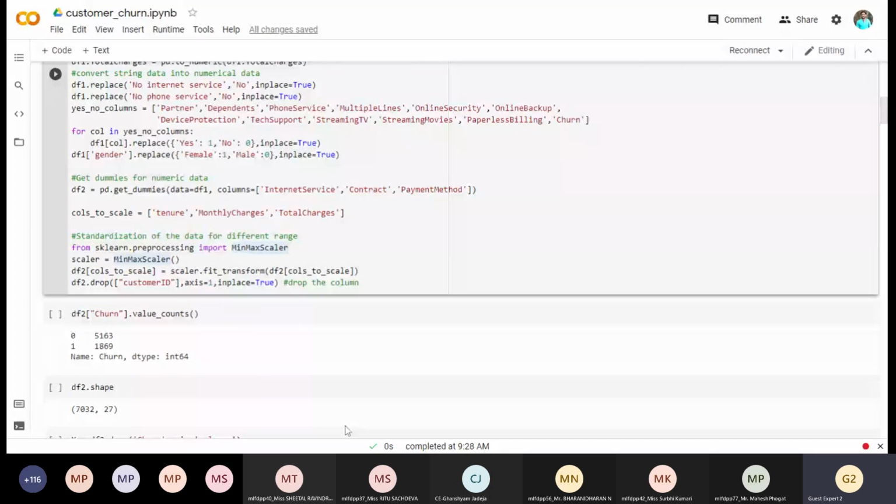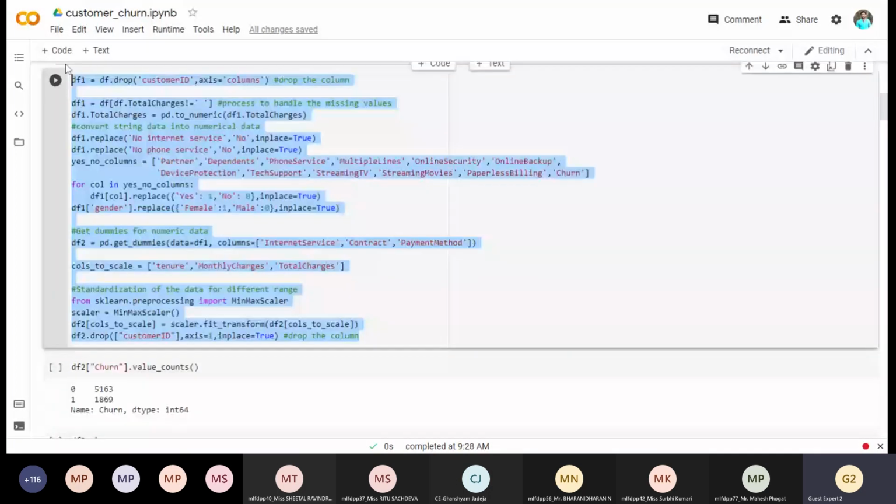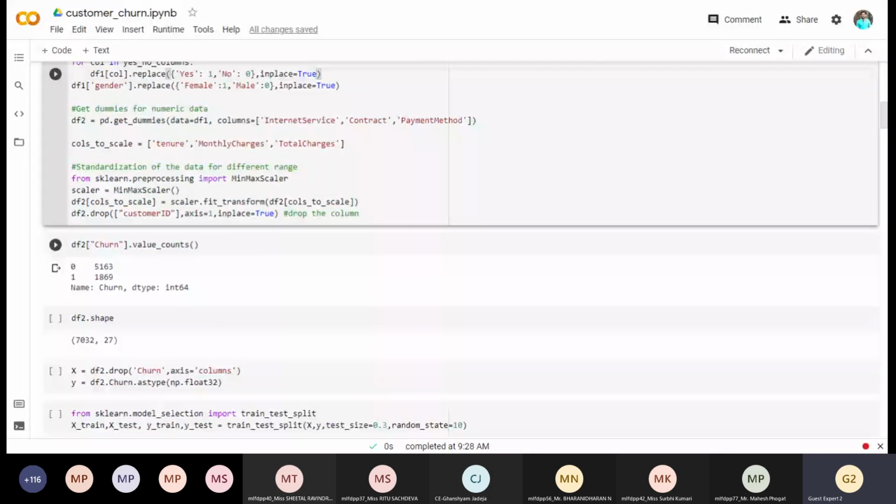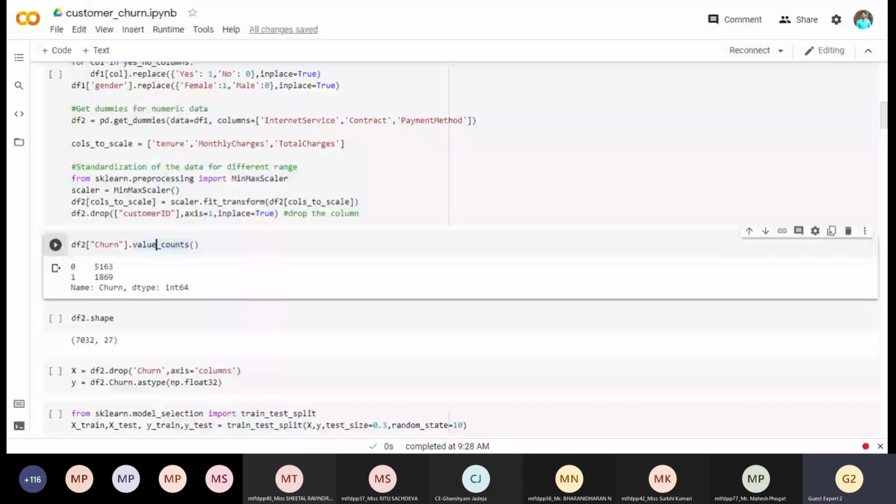After the pre-processing step, I got the correct rows which are useful for prediction. But till now I do not know whether the data set is imbalanced or not. So again I have used the value_counts function on my target variable. This is my y, also called the target variable or predicted variable, and the other columns are the independent features. So X is my independent feature and Y is my dependent feature.